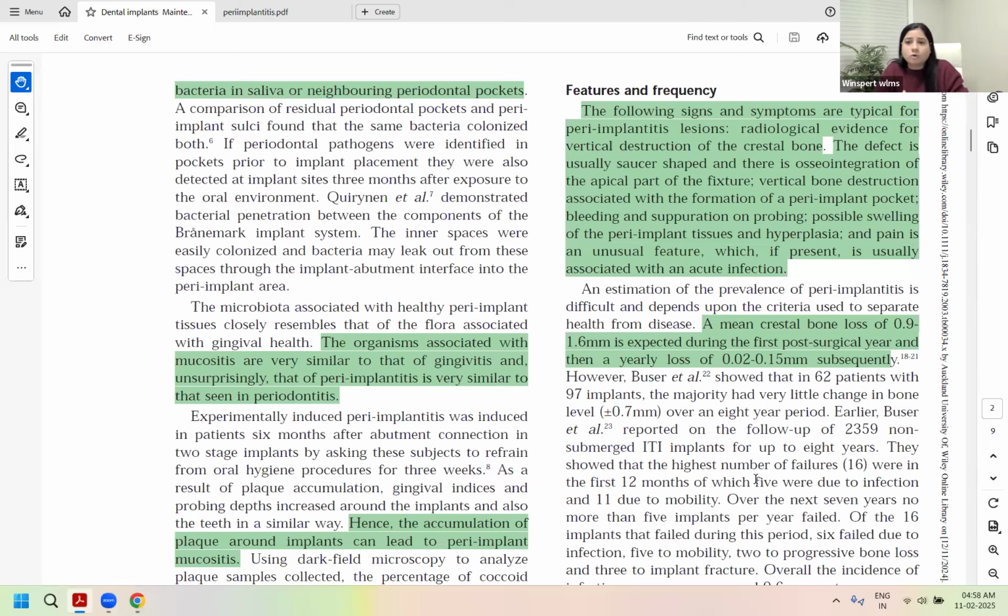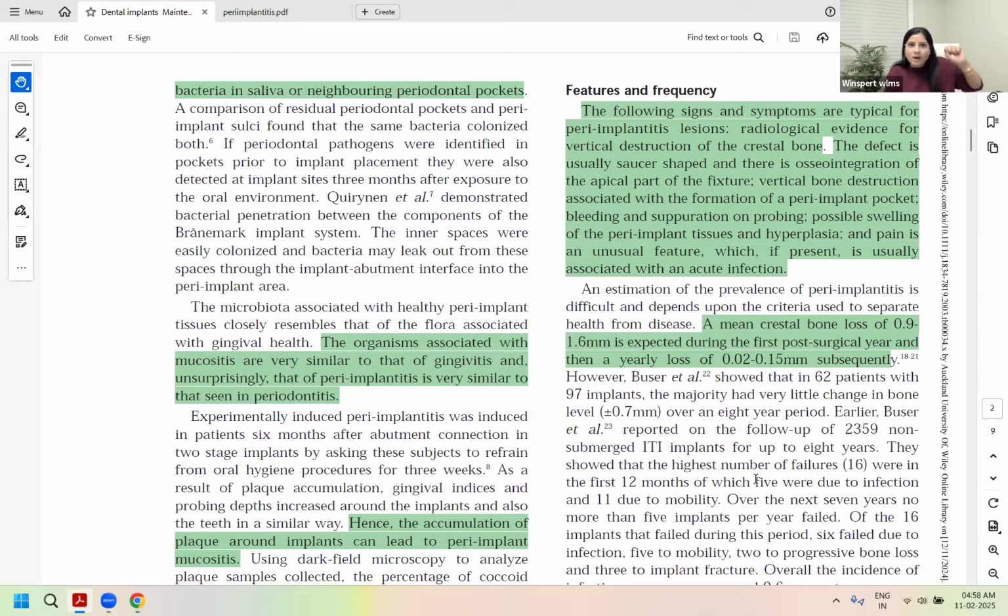Now, the defects can be saucer shaped, they can be vertical defects, angular bone loss, or horizontal bone loss where more threads of the implant are getting exposed, and you have a previous baseline x-ray. From the newer x-ray, you see that yes, the bone is getting more lost. How will you tell the bone is getting lost? More threads will start getting exposed.